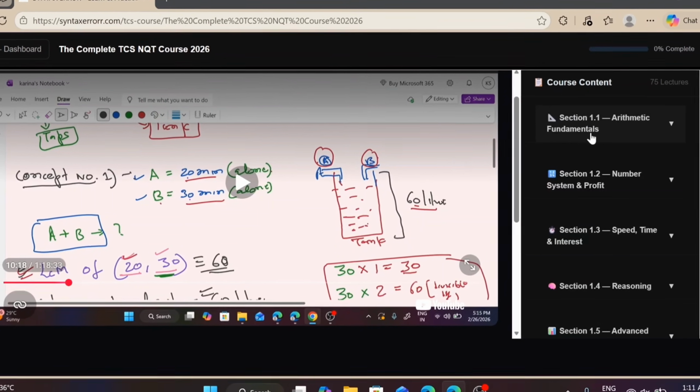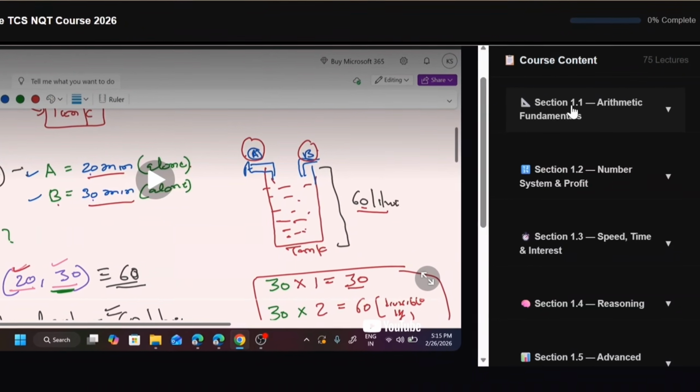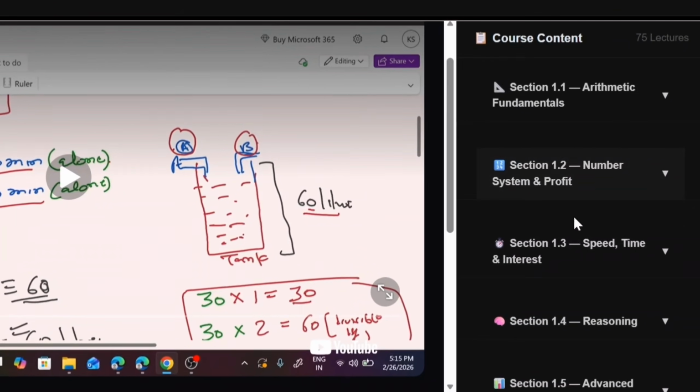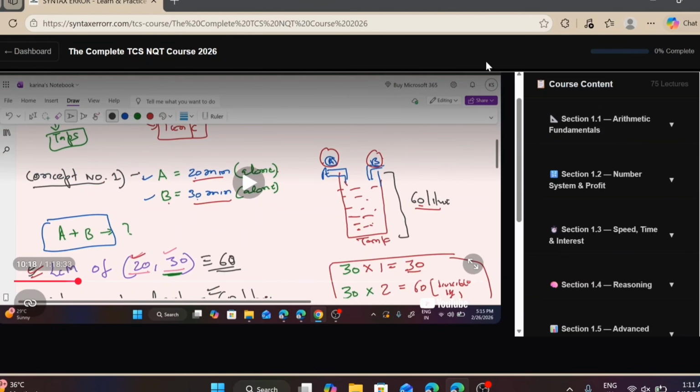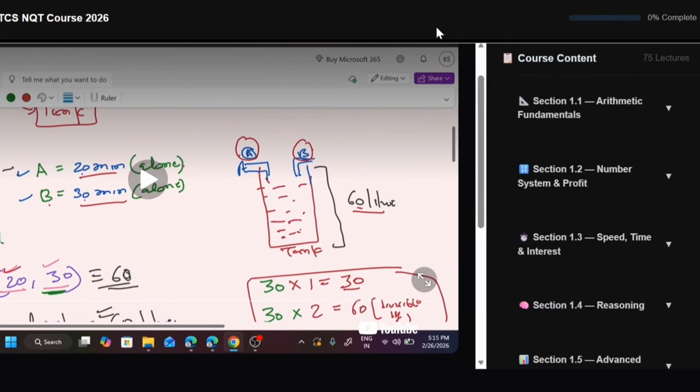Fine. So here you can see in section number 1, we have started aptitude, and section 1.1, 1.2, 1.3 are the various sections of aptitude. Fine. So here all the important chapters, all the important sections of aptitude which is important for your TCS NQT examination are included inside the course. Whether that is quantitative aptitude, logical aptitude or verbal aptitude, each and everything is included here. Fine. And means that 100% syllabus completion is there.